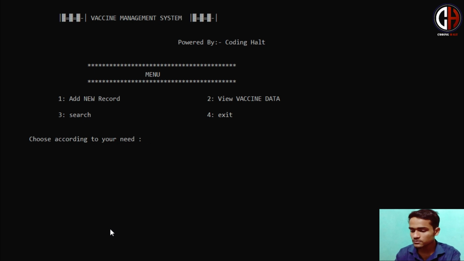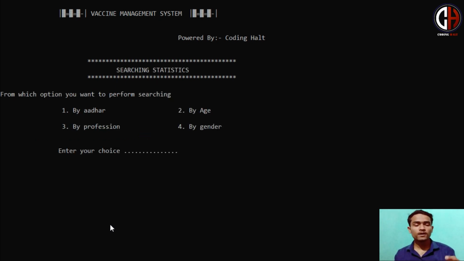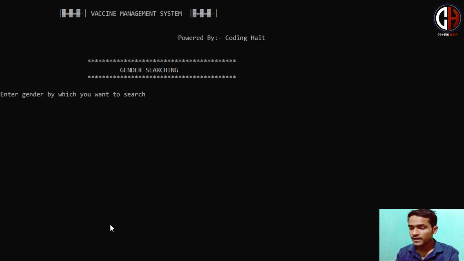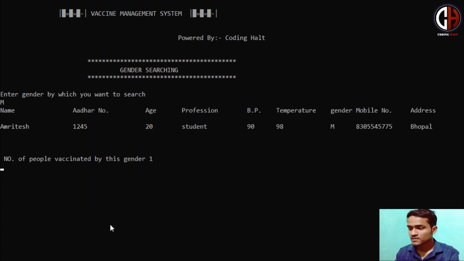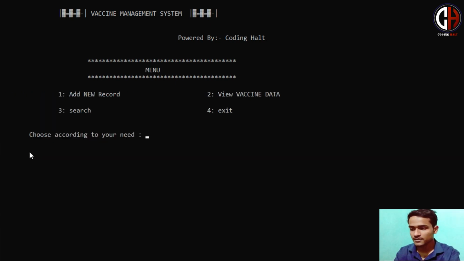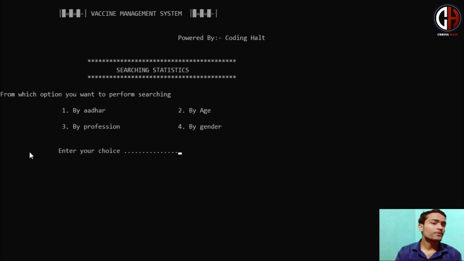Also, if the government wants the stats of how many males and females have been vaccinated in this locality or area, you will press option number 4, and if you enter M, you can see that one male has been vaccinated, and that is Amritesh Tiwari. Okay, fine. Again I press the option for searching by profession.